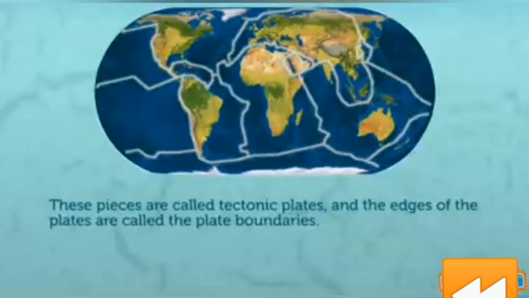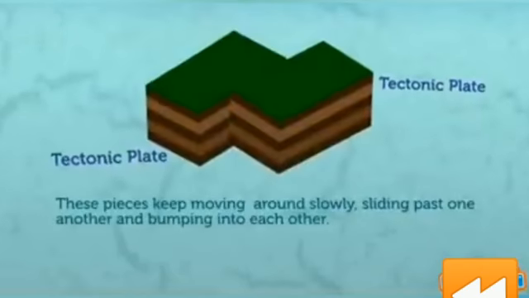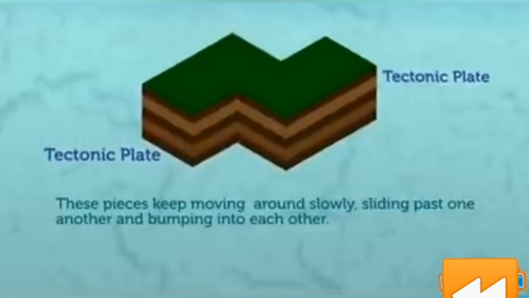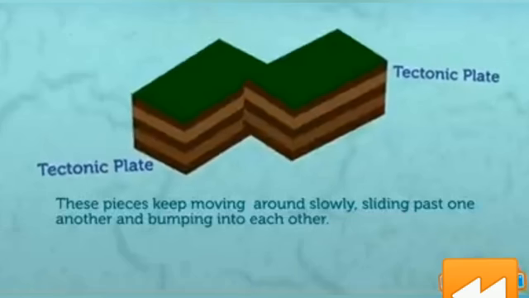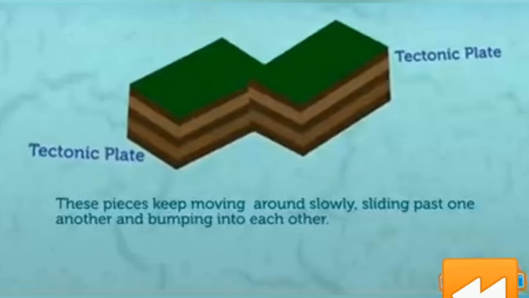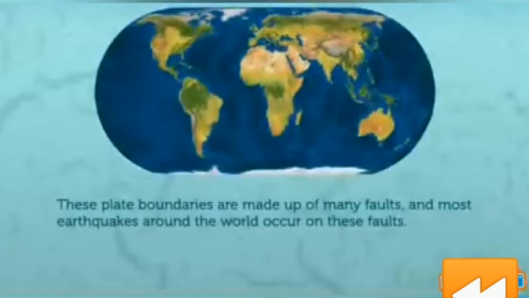These pieces are called tectonic plates, and the edges of the plates are called plate boundaries. These pieces keep moving around slowly, sliding past one another and bumping into each other. These plate boundaries are made up of many faults, and most earthquakes around the world occur on these faults.